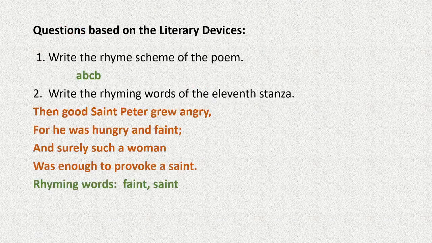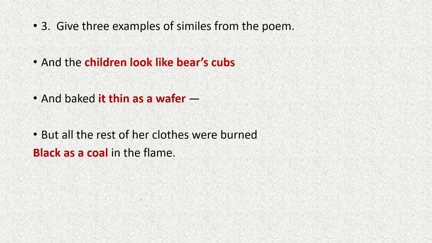Now we come to the literary devices. Questions based on the literary devices. First of all, the rhyme scheme is ABCB. Write the rhyming words of the 11th stanza. So this is the 11th stanza. Here, from the rhyme scheme we can see the second and the fourth line rhyme. So faint and saint are the rhyming words. They are written like this.